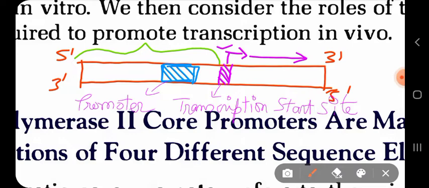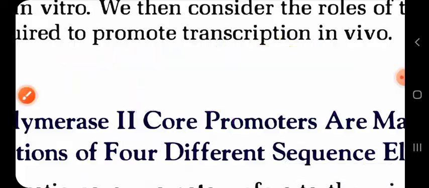But from the start site of your transcription is your downstream. So upstream is located towards the 5' end, whereas downstream is located from the start site towards the 3' end, where the whole RNA will be synthesized.